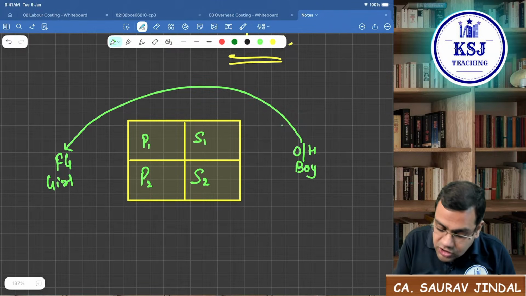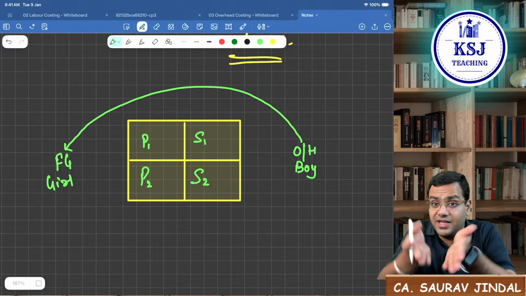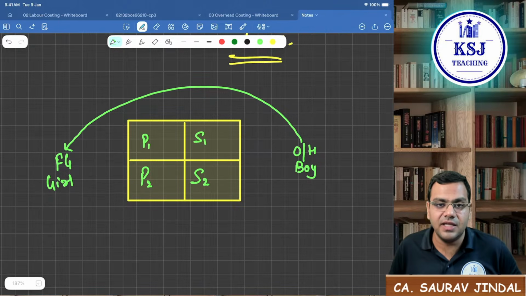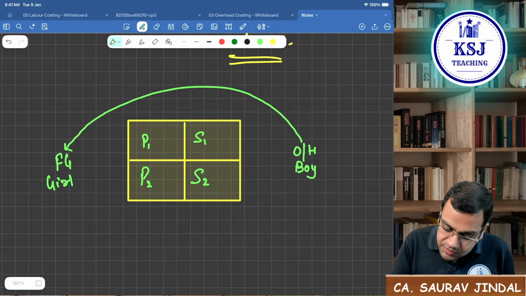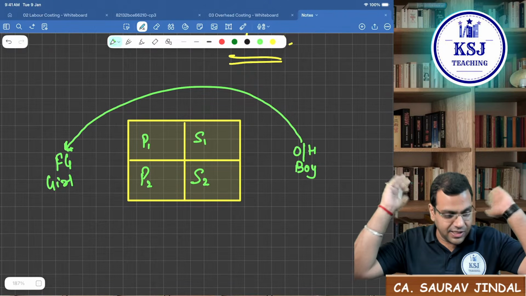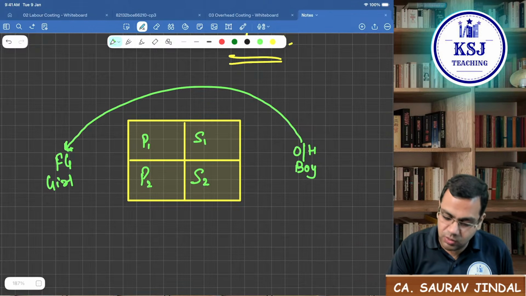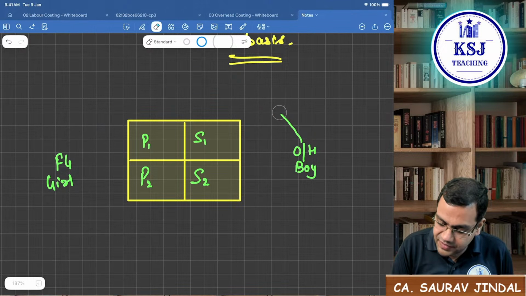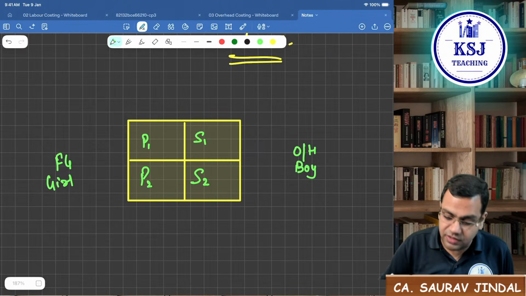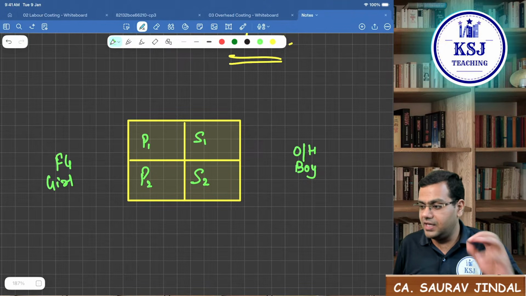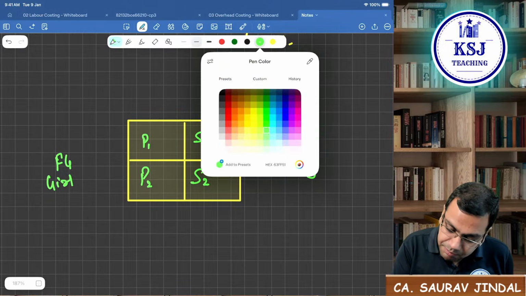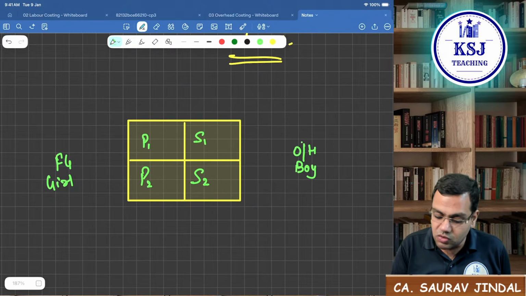Now the boy wants to reach this girl, but in between there is a family sitting there. So the boy says, I will not just jump into the house and take the girl. No. He says, what I will do is, I will first reach out to the family and ask the family.